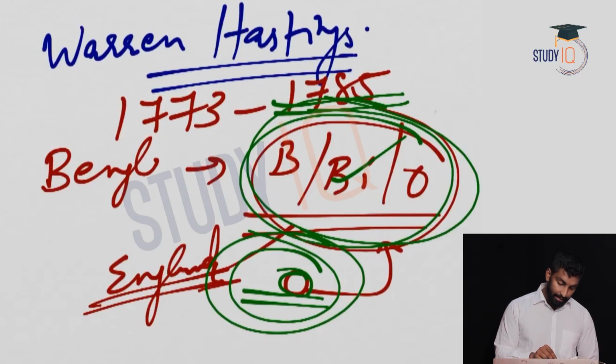So you can see Warren Hastings' period as a trial and error period because of many reasons. Firstly, he doesn't have any administrative experience. First of all, he is a business person, so he tried to do a lot of things to administer this big, huge area, and most of them were failures. The majority are the different revenue settlements. We'll see what the different revenue settlements were that he implemented and why they were a failure.